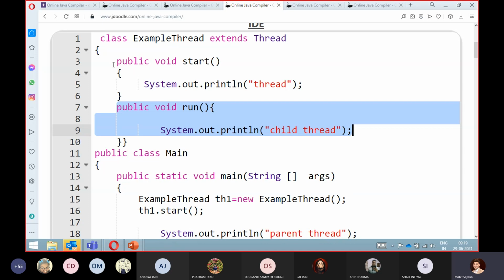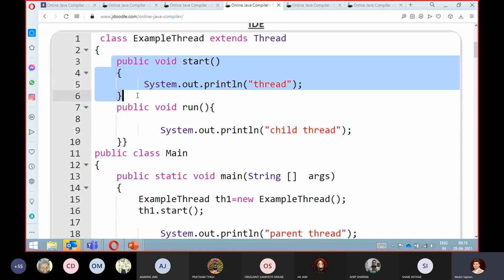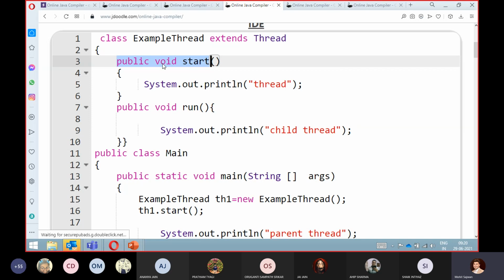Now we want to override this method, so we have overridden it. If somebody asks you, can we perform method overriding? Remember, yes, we can, because this method is public void start. There is nothing related to private or anything like that. So yes, we can override this method.